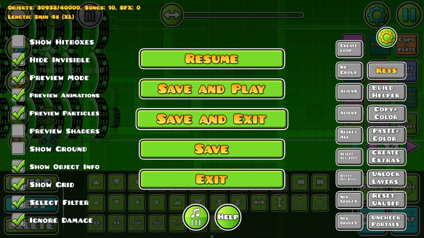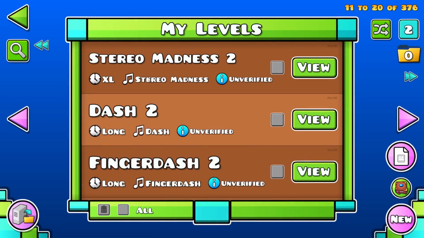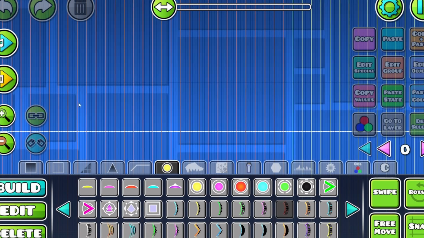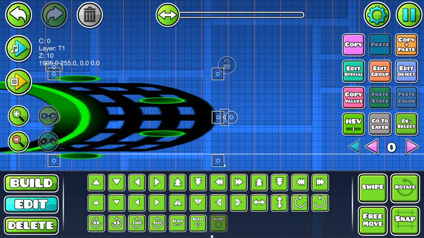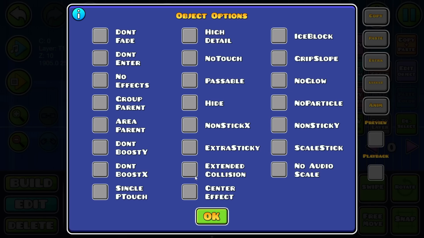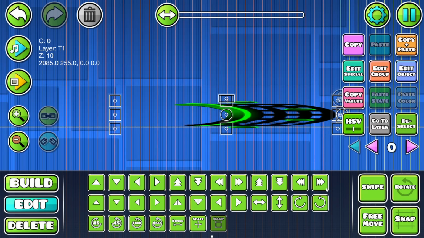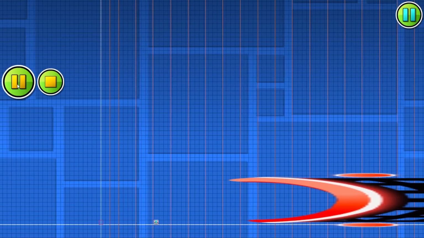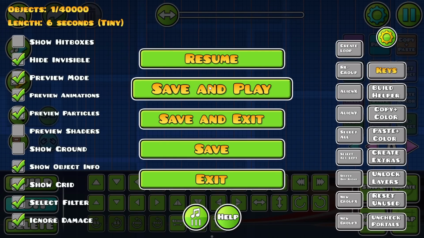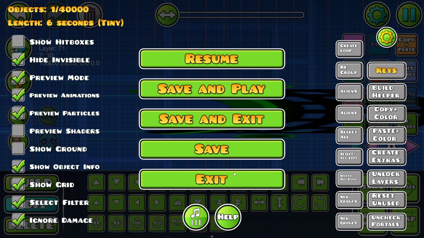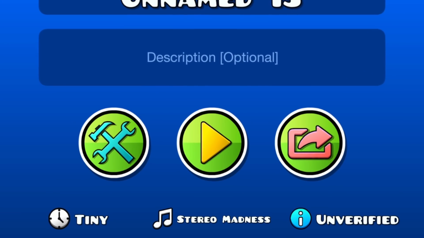Okay, you know what? I want to test something really quickly. There's no way this works, right? If I have like a ball portal, for example, that's just massive, like this is insanely large, and I just check extended collision. There's no shot that works, right? I'd like to see the hitbox. No shot, though. That's actually insane. Is the preview accurate? Oh my god. I should have just been doing this.